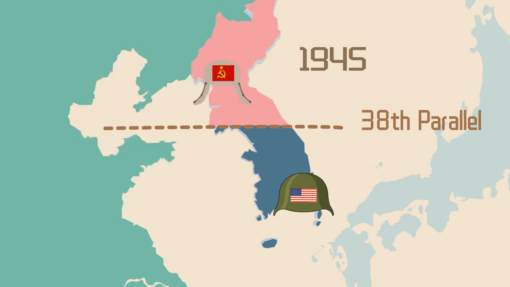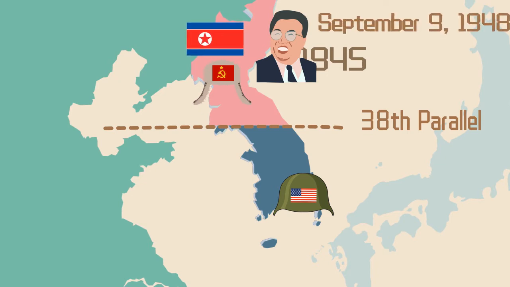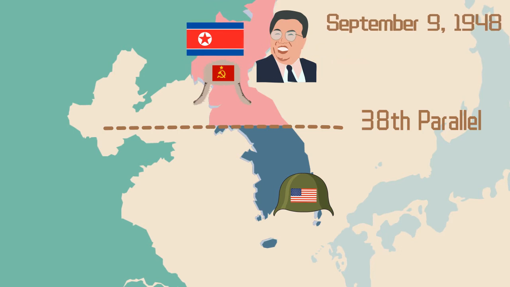From the north, Kim Il-sung consolidated his position as the leader of Soviet-occupied Northern Korea and established the Democratic People's Republic of Korea in the North on September 9, 1948. In their constitution, their capital was set up in Seoul, which is also the capital city of South Korea. North Korea kept Seoul as their capital in the constitution until the 1980s, 30 years after the end of the Korean War, when they finally accepted the truth.